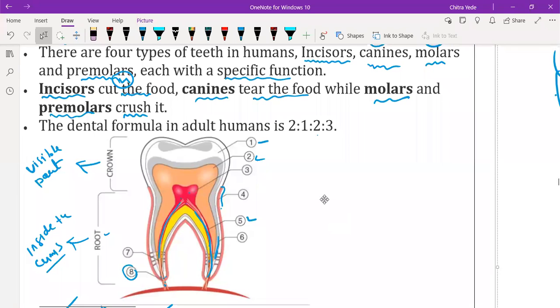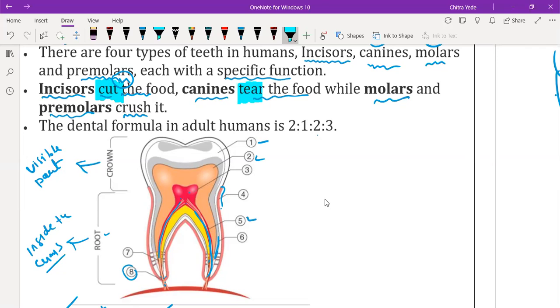See, they help to crush the food, then tear the food, as well as the incisors help in cutting food. Let me highlight this part. So they help in cutting the food. My doubt was, that was not my doubt. Okay, any other function? No, sir. Teeth are there to cut, tear, and crush the food.